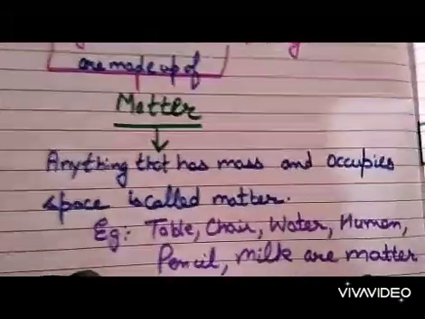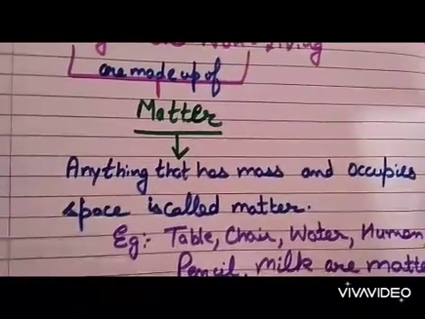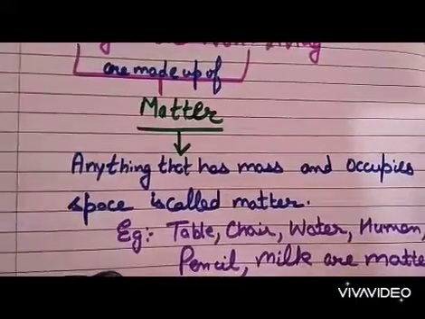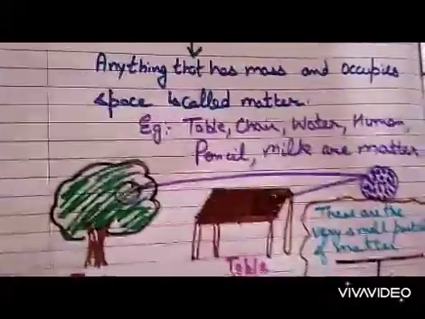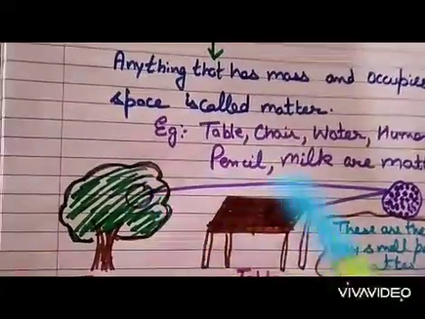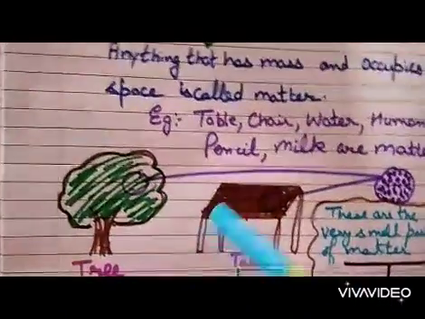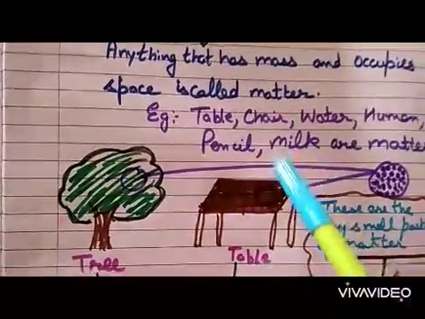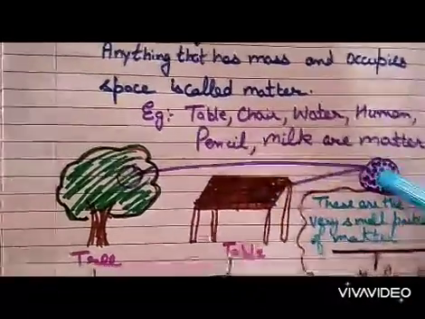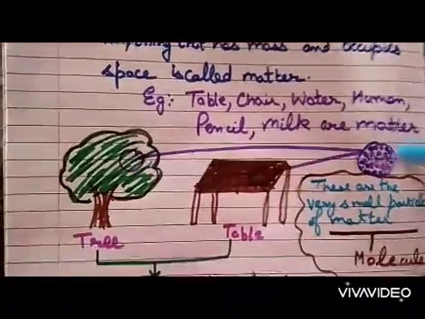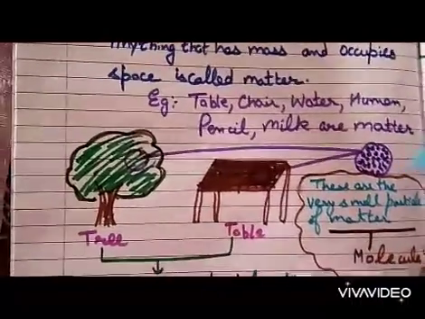So all matter is made up of very fine particles. Very small particles are known as molecules. To understand the molecules, I am using these pictures. Here you see there is a tree and a table. This tree and table are made up of matter, and this matter, which is very small particles, is known as molecules. So all matter is made up of molecules, which are very small particles.